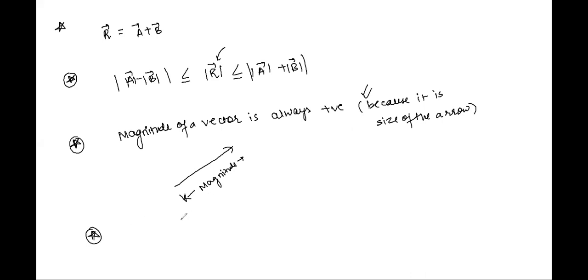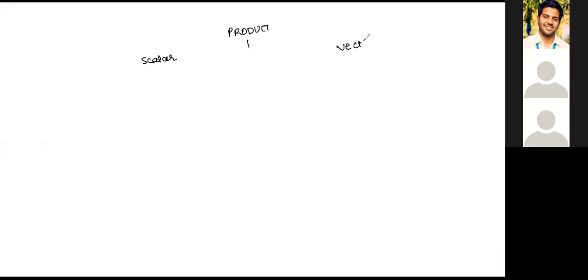Now, coming to the understanding of the product of two vectors, right? So give a heading, product. There are two types of products you all must be aware of. One is called scalar, while the other is called vector. So everyone, those who have finished writing, you may bring your hands down. Thank you, right? All right.